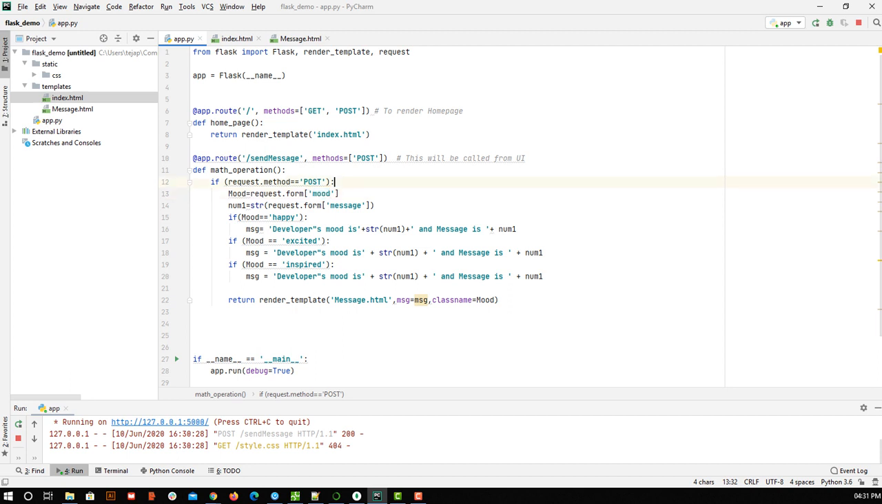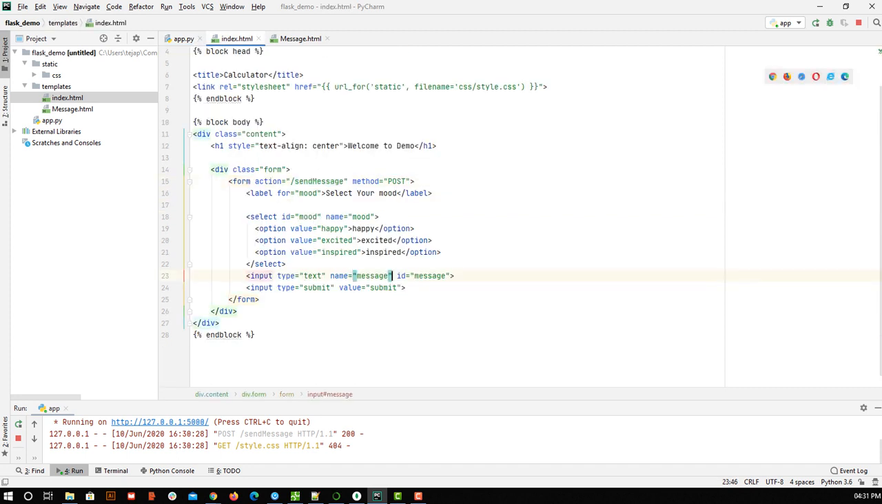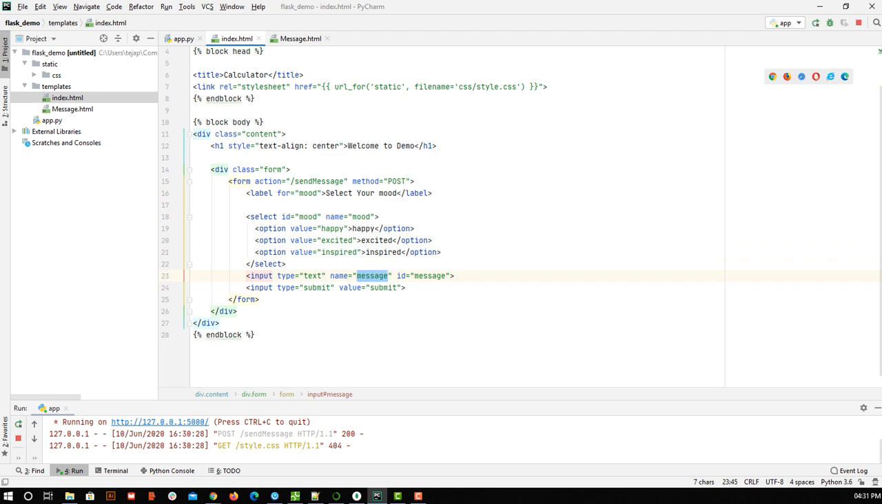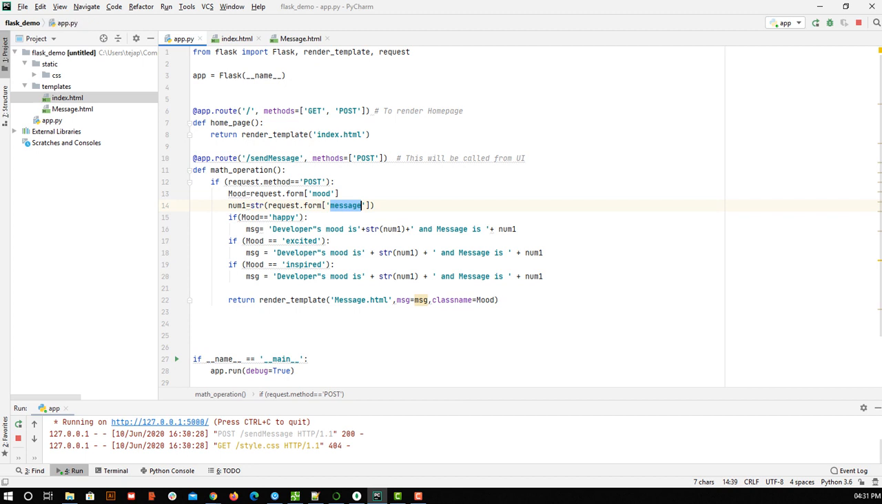In the body I am getting whatever the value written under the form, so that I am fetching in the mode. Similarly I am getting the value of message. So message and mode, if you can see, this is the mode, these are the values. Similarly this is the message, whatever will be written under this input type text. If you are familiar with HTML, I hope that you will understand this. Whatever value I am writing in this message, I am accessing in the variable.